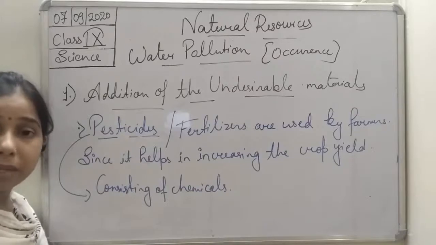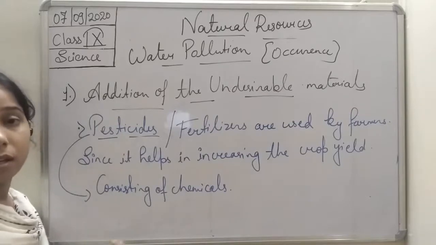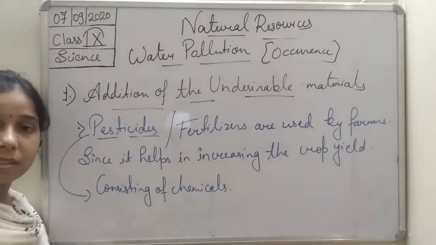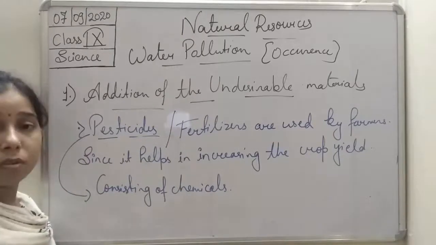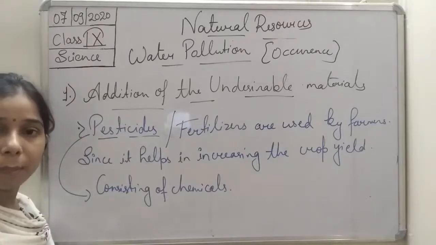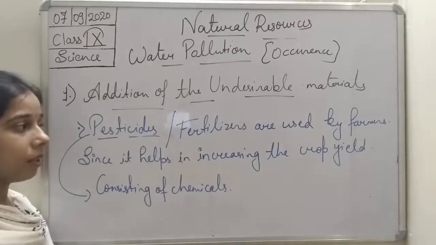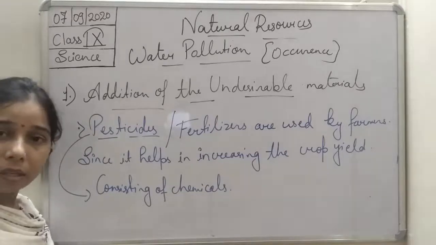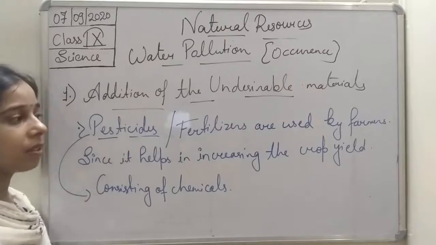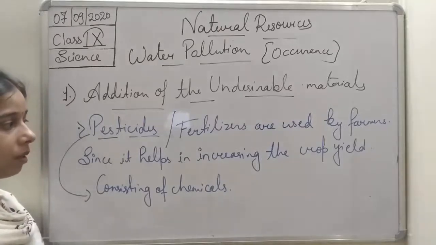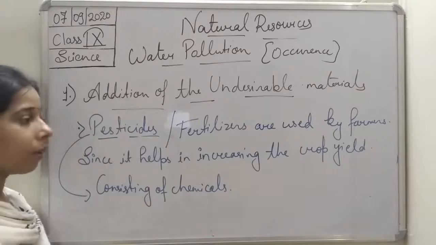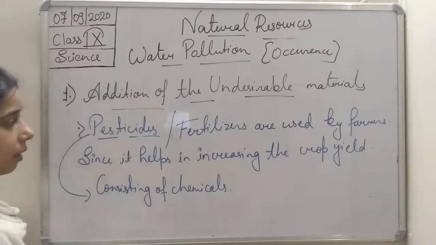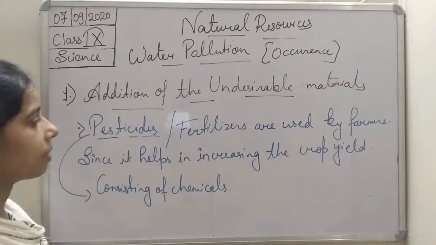Better we can use vermicompost, students, that we had discussed in the previous classes. Vermicomposting is used for preparing compost, and this high quality manure can be used by the farmer to increase the crop yield. So instead of fertilizers we can use this natural method, because these chemicals will mix with the water and degrade its quality. So the first one is the pesticides and fertilizers.